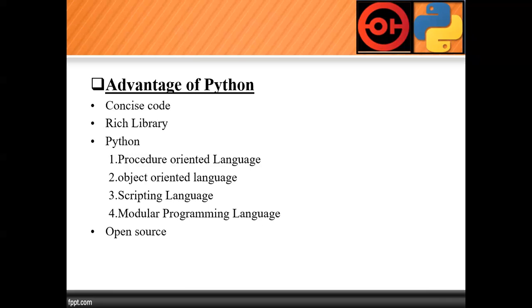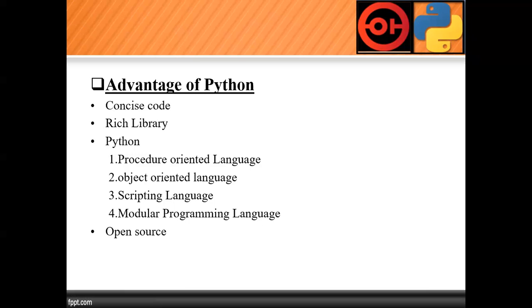So what is an object oriented programming language? In it, we can define classes and objects, we can define n number of functions within a class, and after that we can call those functions by creating an object. Similarly we can do it in Python. Similarly, for the scripting language, by writing a script, we can easily execute that script. This feature is also available in Python.